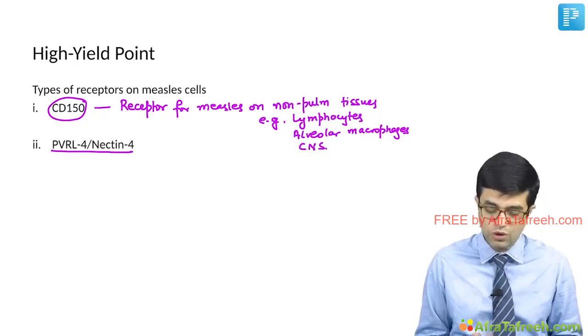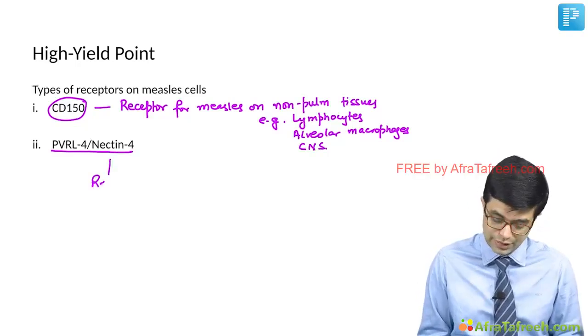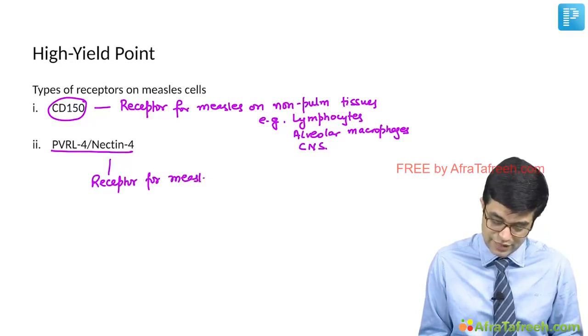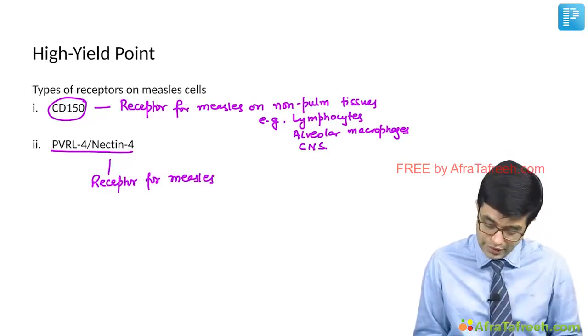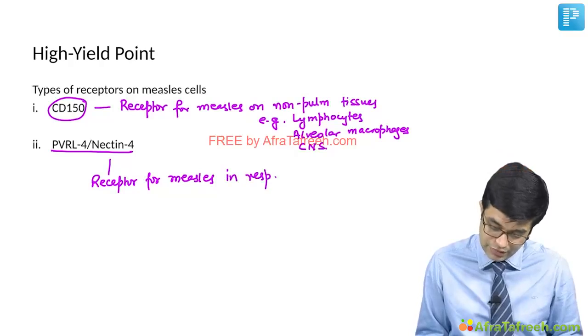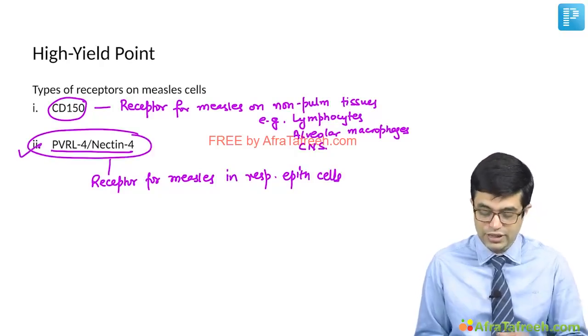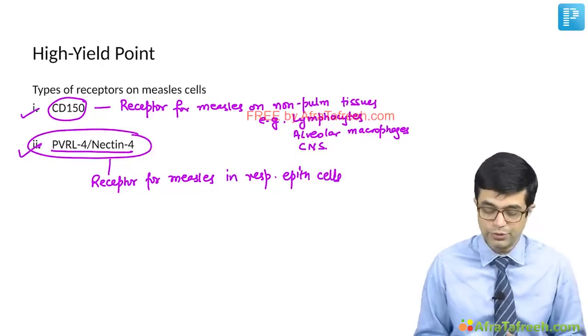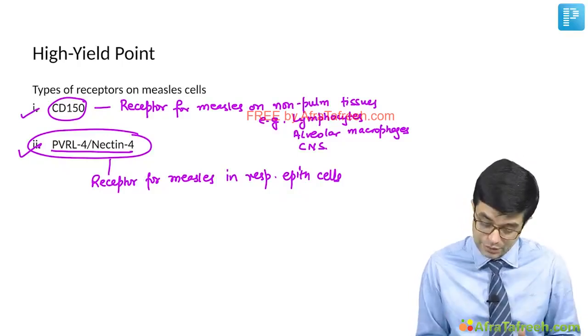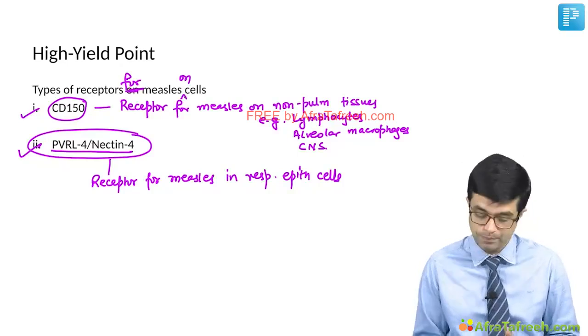Whereas PVRL4 or Nectin-4 is considered to be the receptor for measles. So measles virus enters cells through this receptor in respiratory epithelial cells. So if the question asks about respiratory epithelial cell, this is your answer, and if the question asks non-pulmonary tissue, this will be your answer. So these are the two types of receptors for measles present on the human cells.